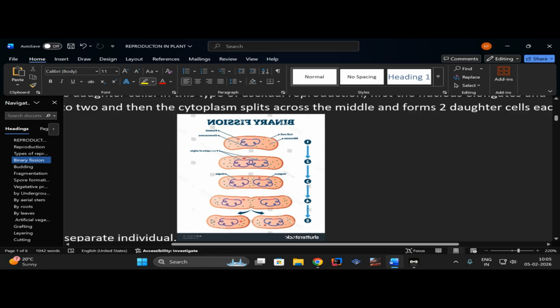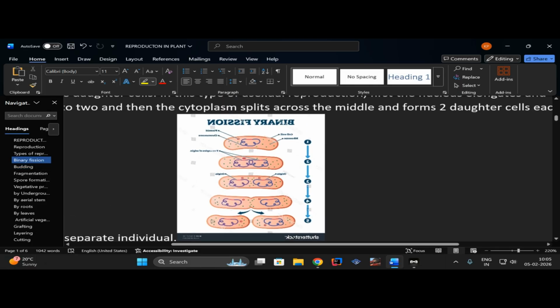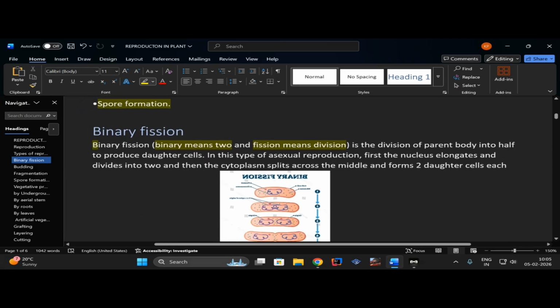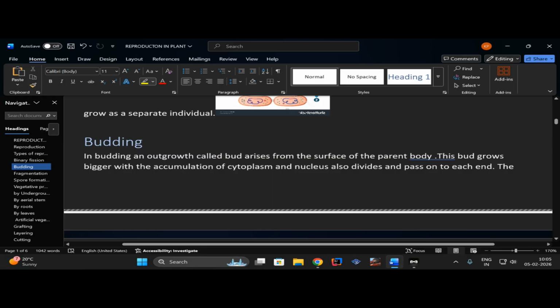So what happens? The parent body divided itself, and you can say that the parent body does not have longer existence after it divides into two daughter cells. Right, let me read you the definition, then let's again move on to the diagram. It is a division of parent body into half to produce daughter cells. In this type of asexual reproduction, first the nucleus elongates and divides into two, and then cytoplasm splits across the middle to form two daughter cells. Each grows as a separate individual.